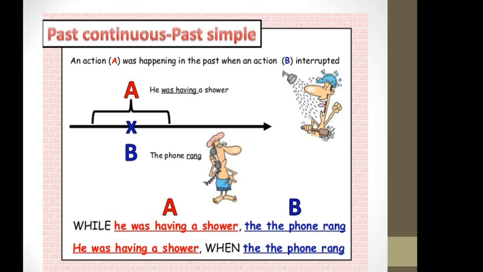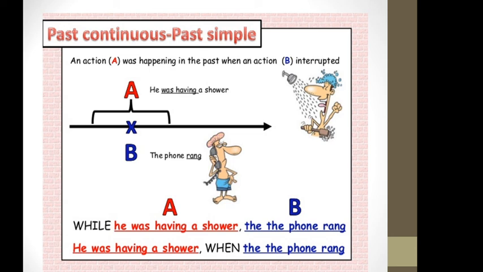You can see the difference between past continuous and past simple. An action A was happening in the past when an action B interrupted. That means the action is going on, but if it is interrupted during that, this is the difference between past continuous and past simple. He was having a shower.